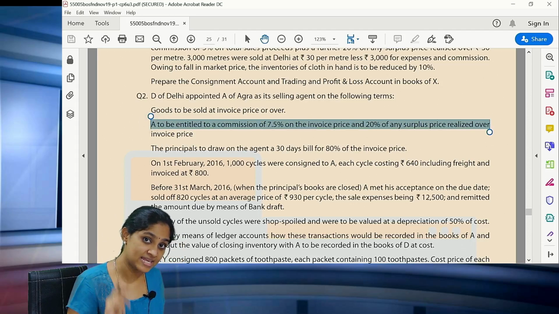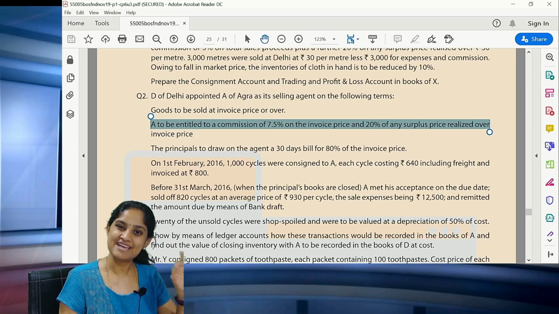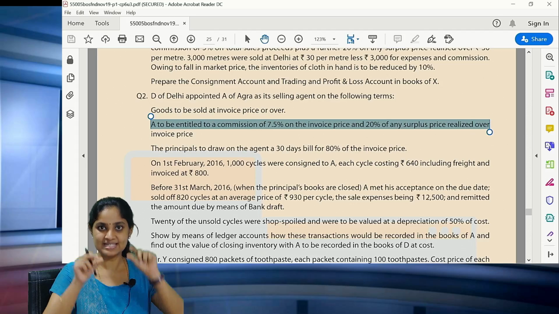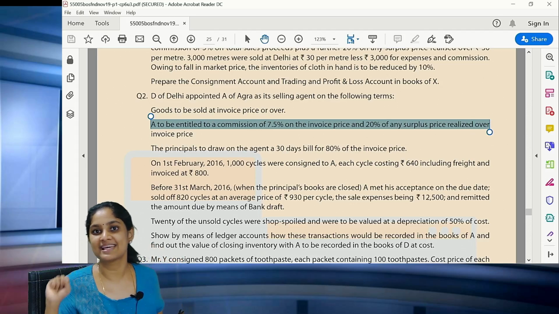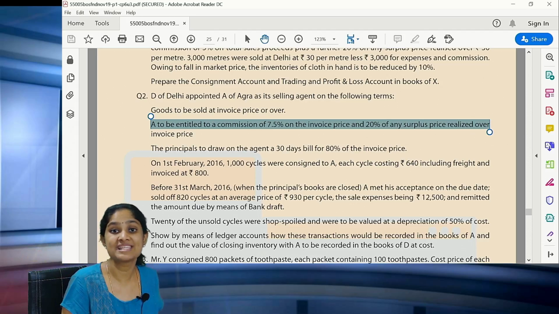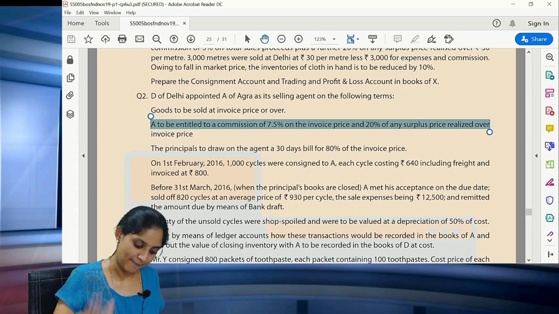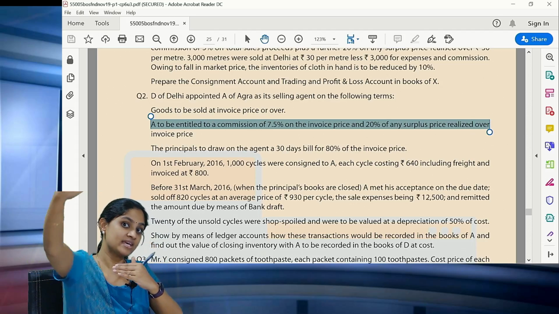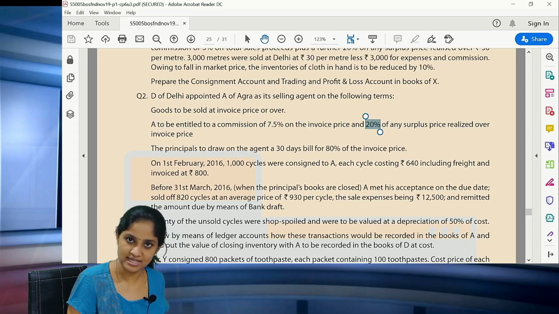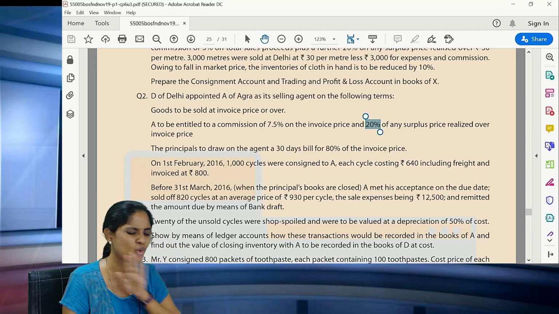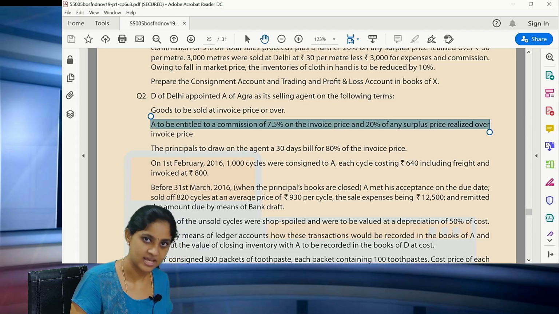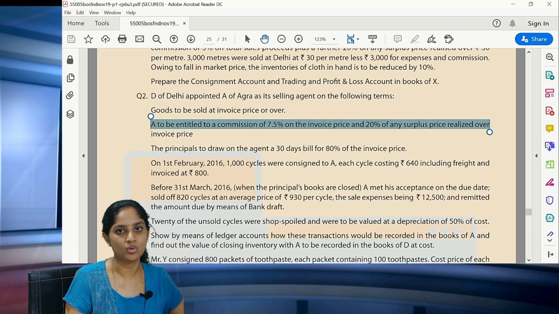Now see, A is entitled to a commission of 7.5% on the invoice price. That means on the sales done at the invoice price, on that sales value, you are entitled to 7.5% commission. Apart from that, if you sell it at more than the invoice price, then on the excess value, you will be getting 20% as the commission. Same as your illustration 6, no change, same thing. Clear? So this first thing says you have an adjustment with regard to overriding commission.